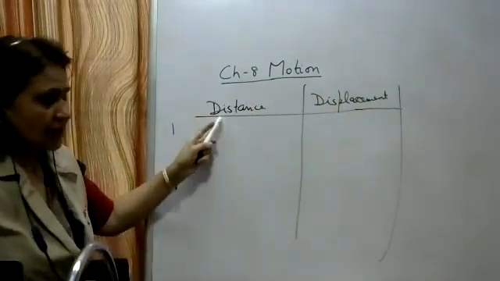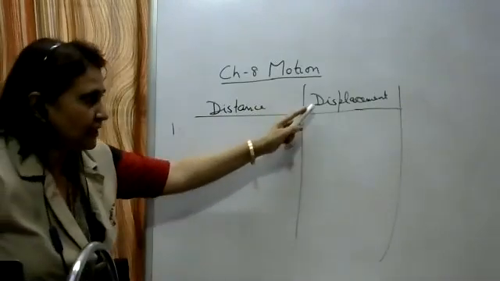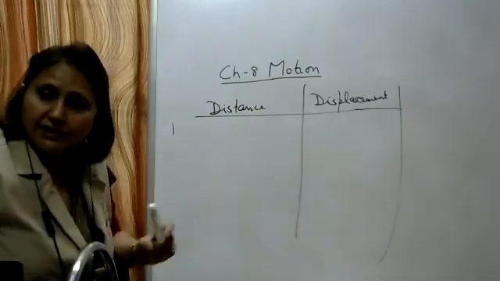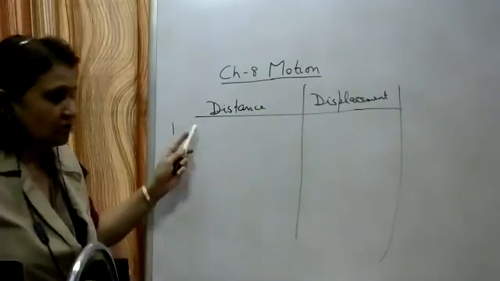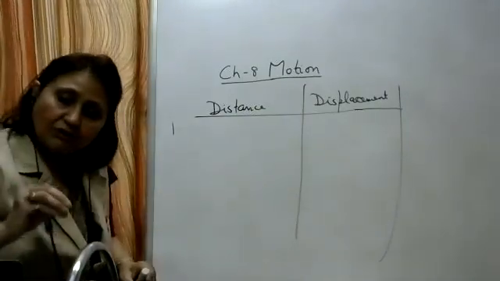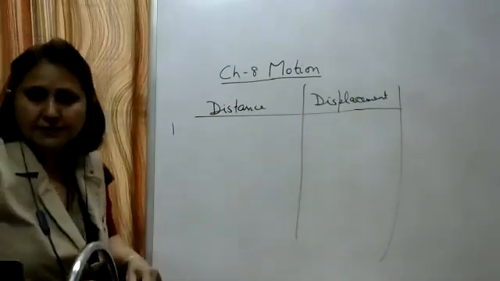Distance, how do we define? It is the total path length traveled by a moving object. Displacement, how do we define? It is the shortest distance between the initial and the final position. So the first difference should always be the basic difference which defines the two. So write the first difference.